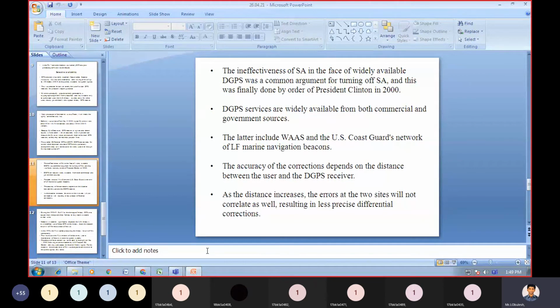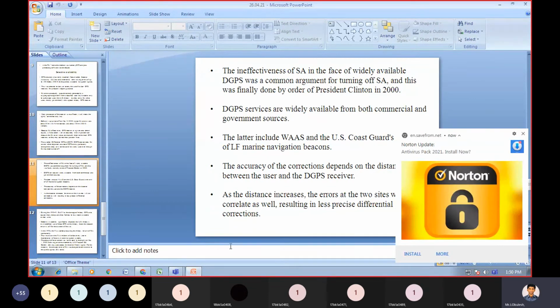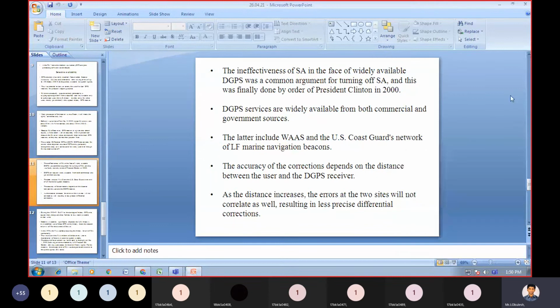The ineffectiveness of SA in the face of widely available DGPS was a common argument for turning off SA, and this was finally done by order of President Clinton in 2000. Differential global positioning system services are widely available from both commercial and government sources. The latter include WAAS and the US Coast Guard network of LF marine navigation beacons.